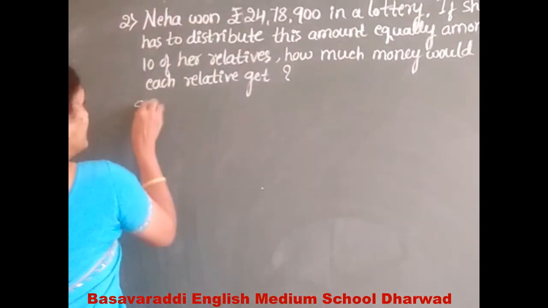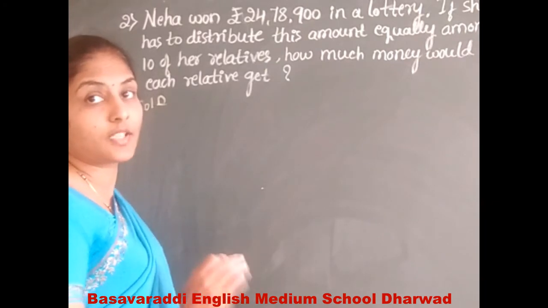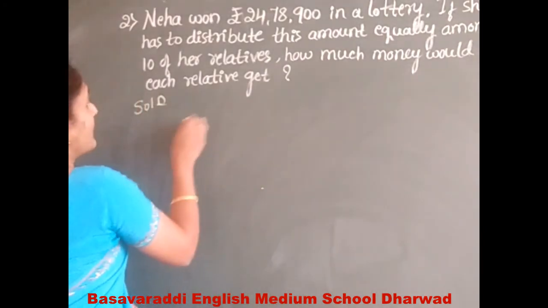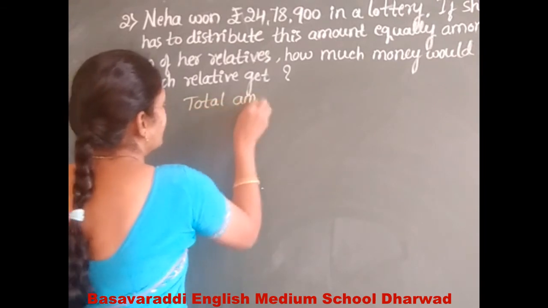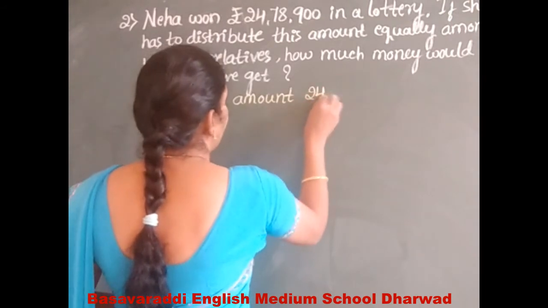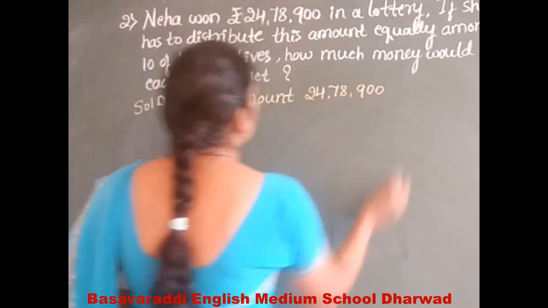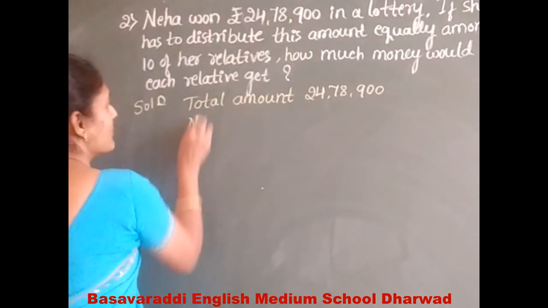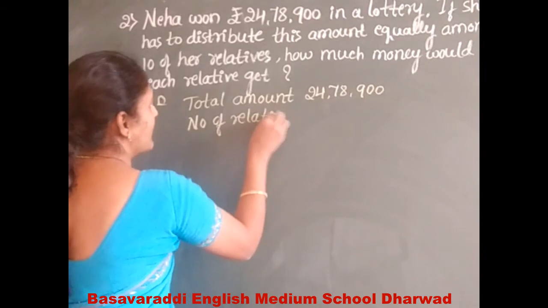For the solution, write the given numbers in statements. The total amount is 24,78,900.